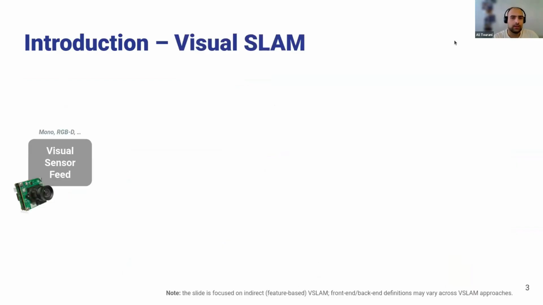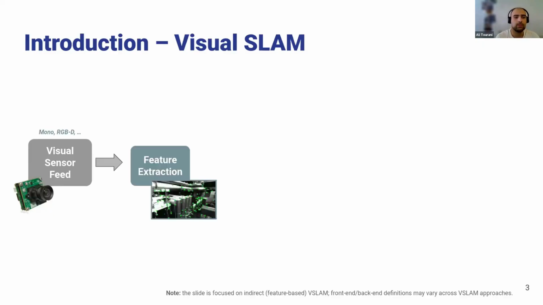With this, I'm going to talk about visual SLAM, which is when we want to use vision sensors in SLAM. Let's consider you have a monocular camera or an RGB camera or any kind of visual sensor, capturing frames of the environment. You pass these frames to some pipelines for feature extraction. Here we are extracting the visual features of the frame using well-known algorithms like ORB and others.